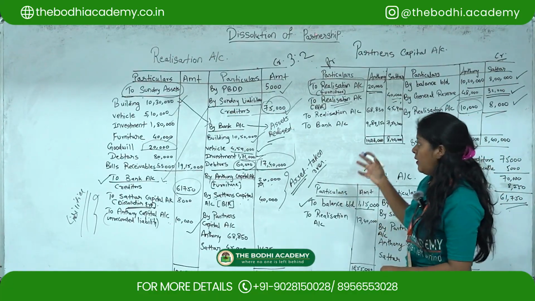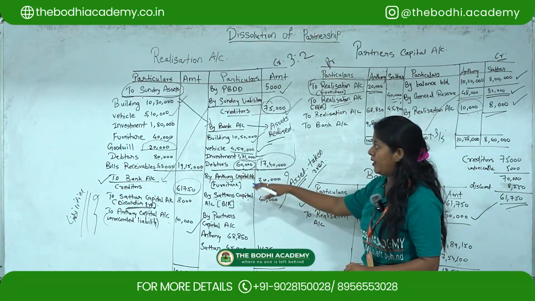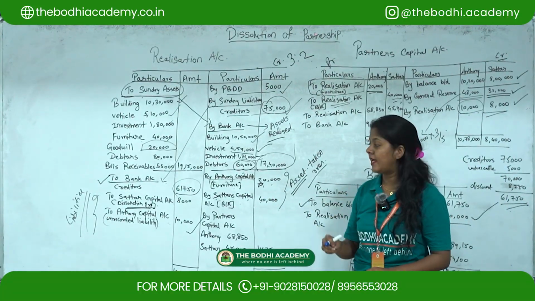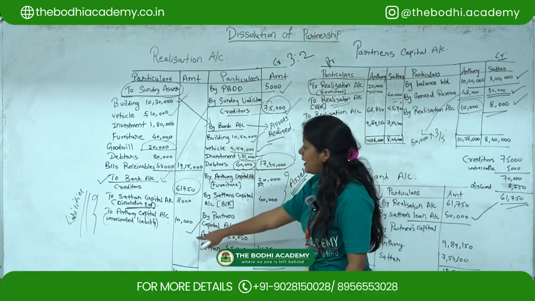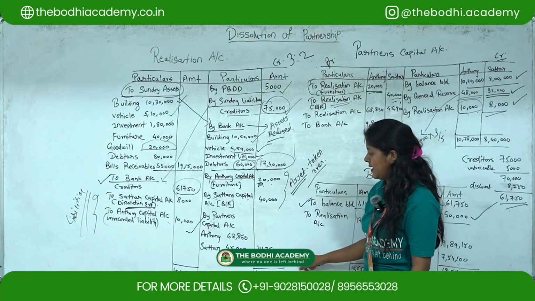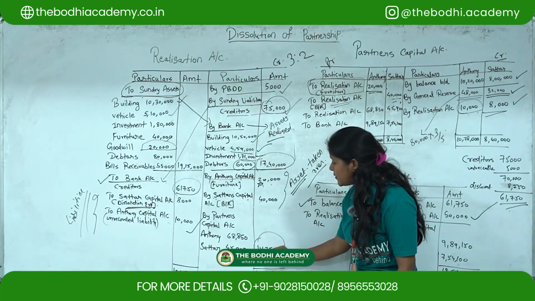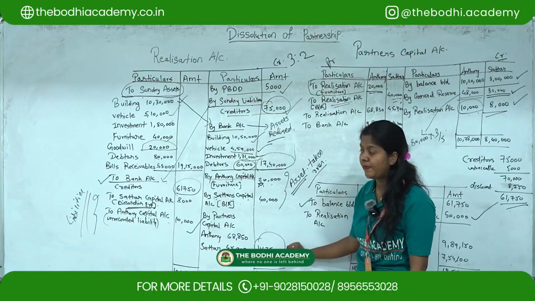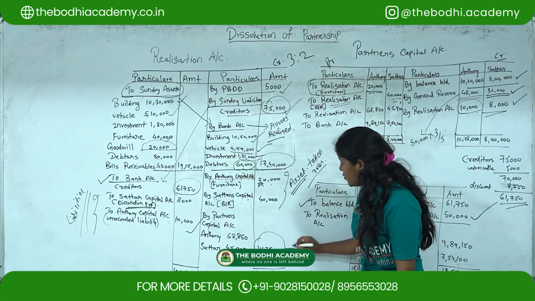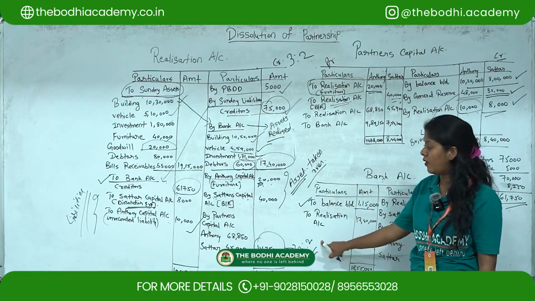Then after doing all the adjustments, now you have to come to the totaling part. Now you have to check which side is heavier. Now the debit side is heavier with regards to the realization account, and the credit side is less. So here I am getting the balancing figure. The balancing figure is 1,14,750. This balancing figure you have to distribute in the 3:2 ratio as given in the question.